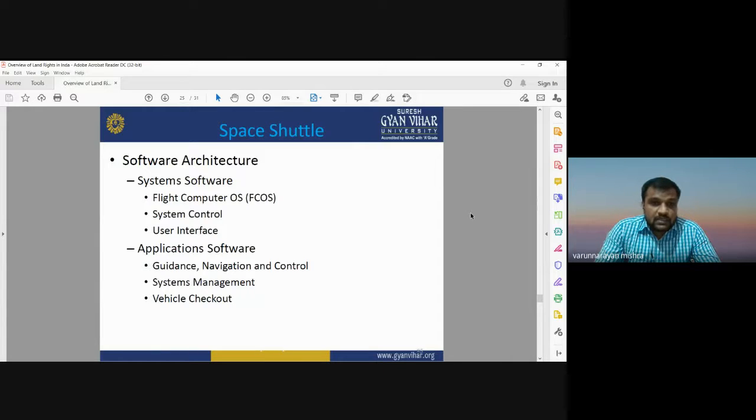The software architecture for space shuttle is written here. It has system softwares that may include the flight computer OS, FCOS, system control, user interface. The application softwares can be used for guidance, navigation, and control. They can be used for system management and for vehicle checkout. So the system architecture includes the softwares, and the software may be of two types. One type of software is used for the systems, and another type of software is used for the application, in case of UAVs, that is used for space shuttle.